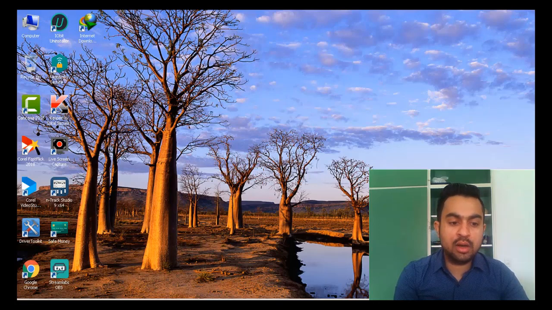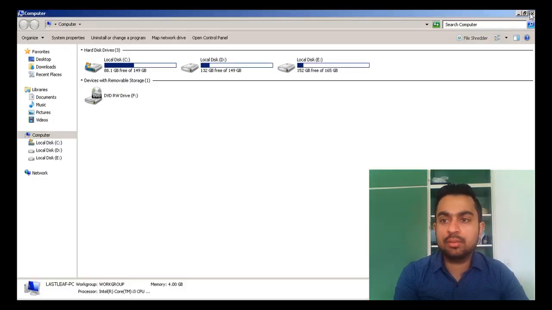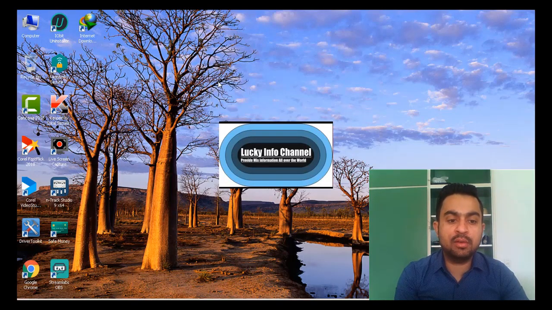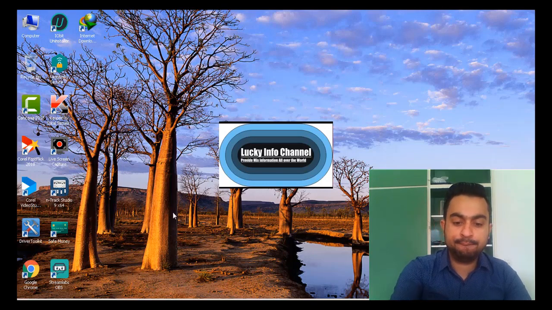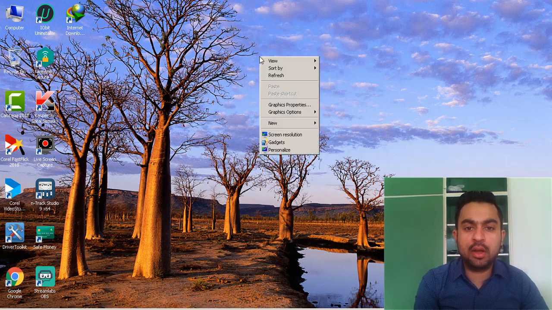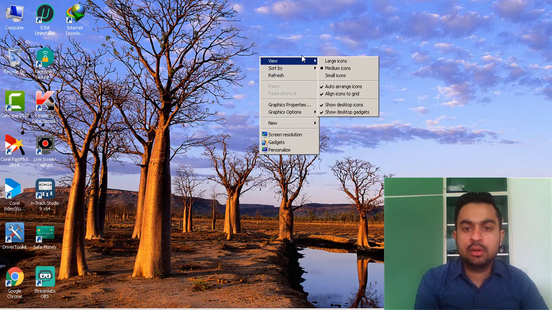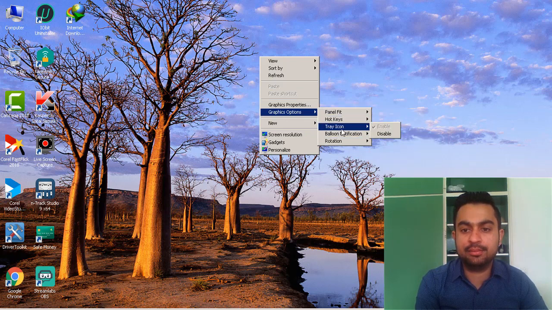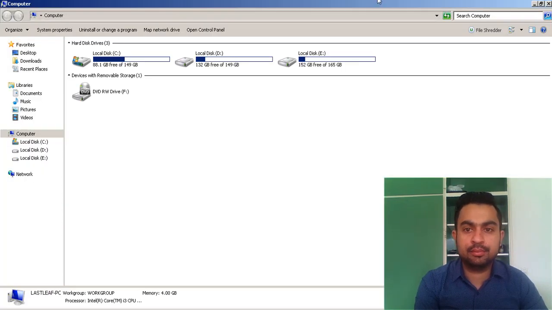I am going to log off this computer, and then you will see the performance of our setting. Okay, after login, as you can see, I right click, and if you want to see options, same hardware, same computer, same everything, but the result is not the same. Of course, that is not the same. You can see how fast it is.